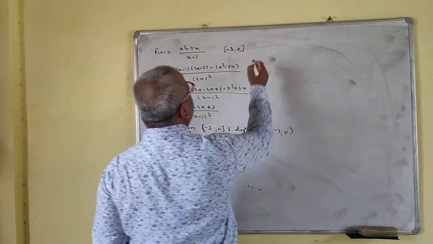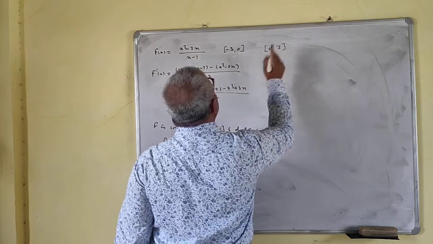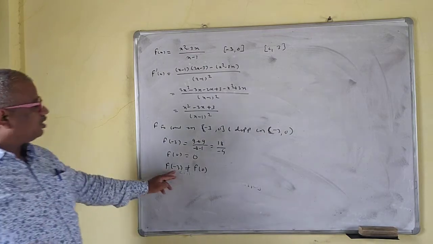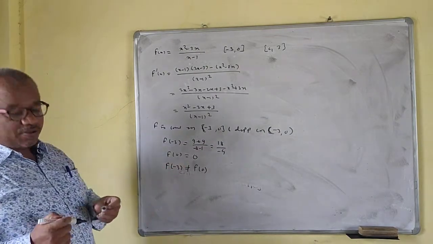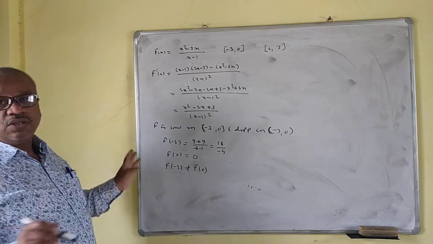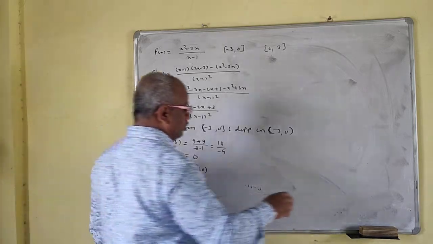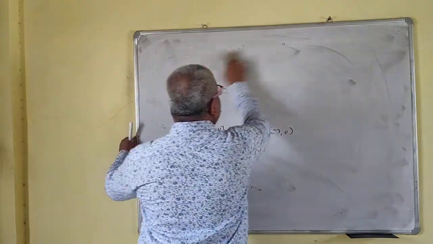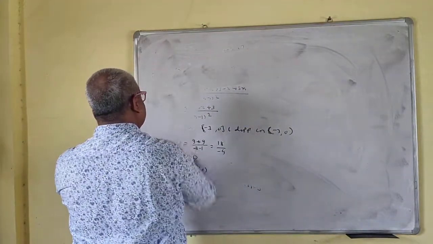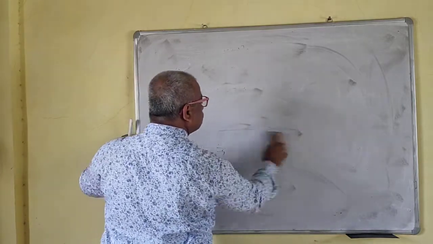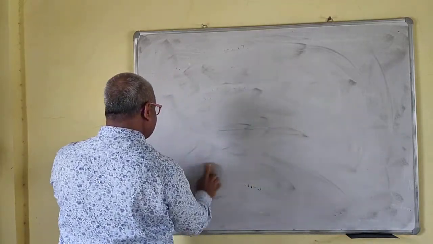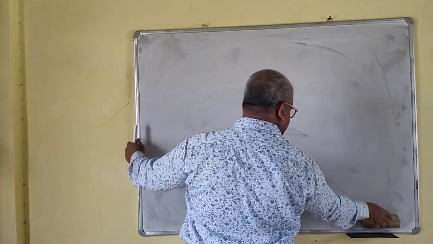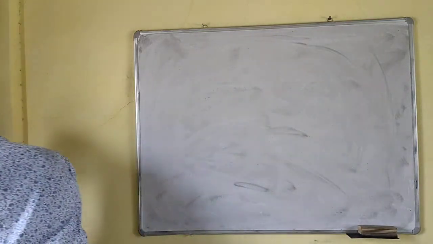So what happens if this is 0, 3? For 0, 3, see, the Rolle's theorem condition f of 0 is equal to f of 3 is satisfied here, but it is not continuous, it is not differentiable. Okay, so we'll take the next problem.